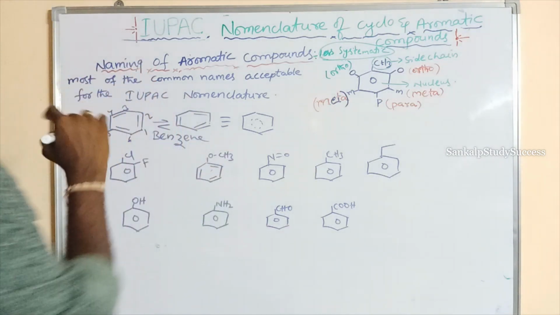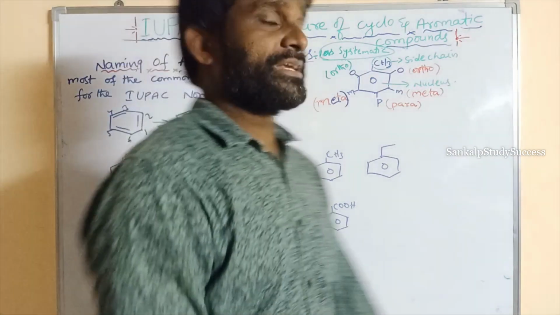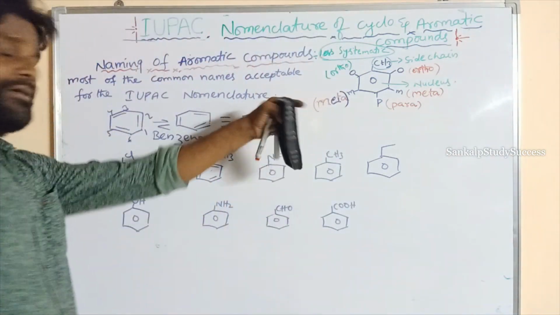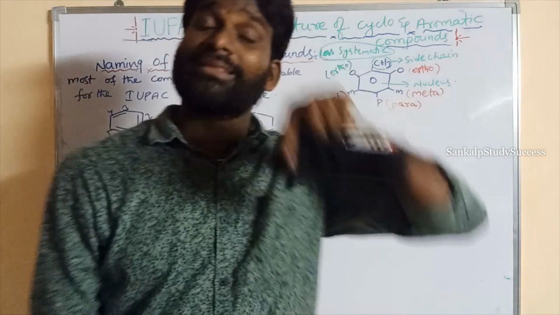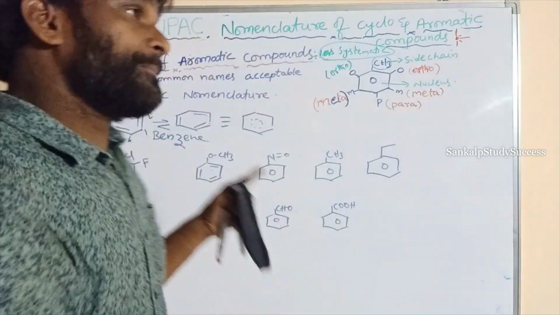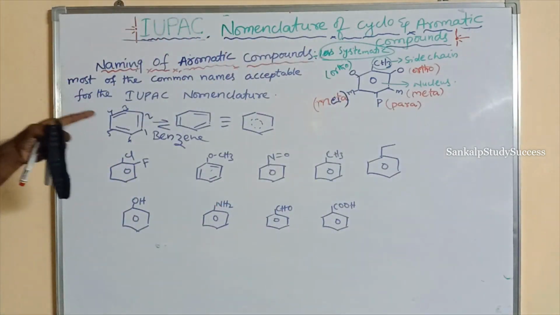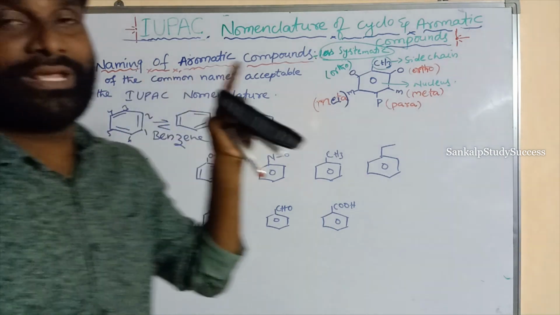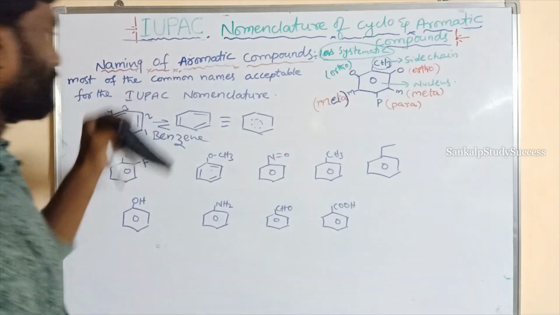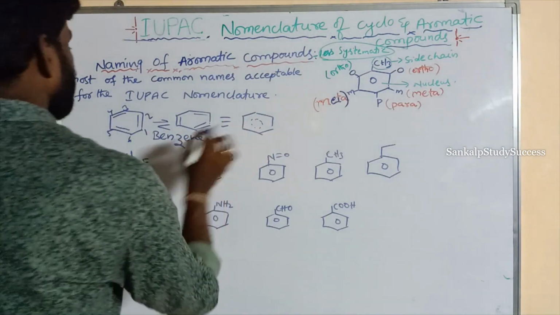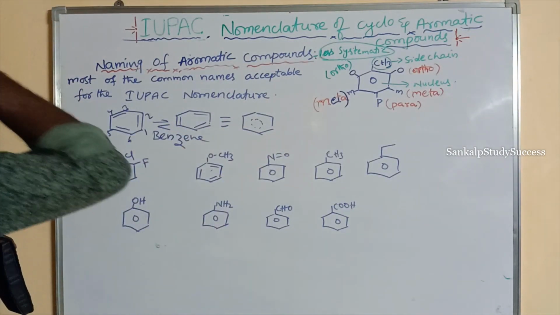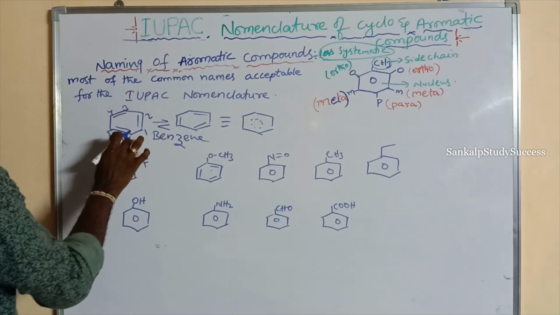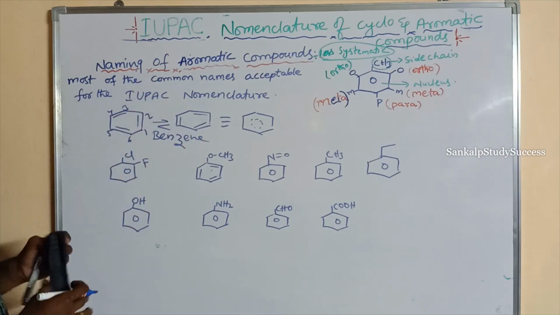The IUPAC nomenclature of benzene is not cyclohexa-1,3,5-triene, because the pi bond is not fixed in an exact position. The pi bonds are continuously revolving around the ring. So its name is benzene, right? The IUPAC nomenclature of this one is benzene.